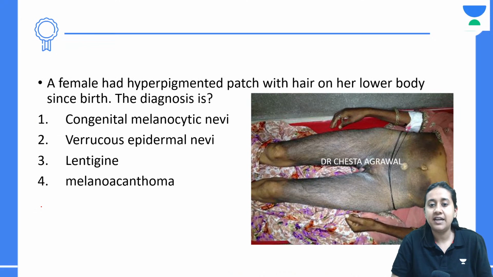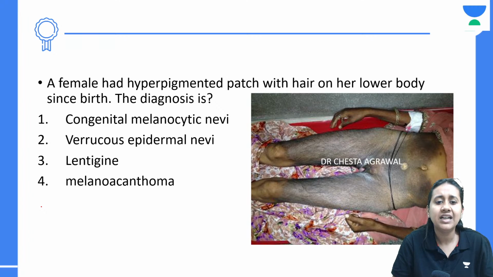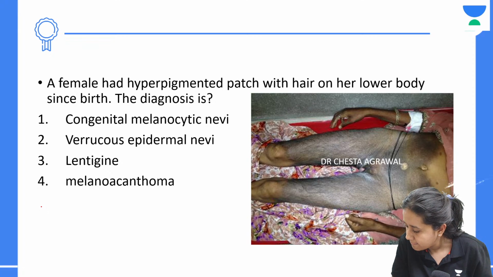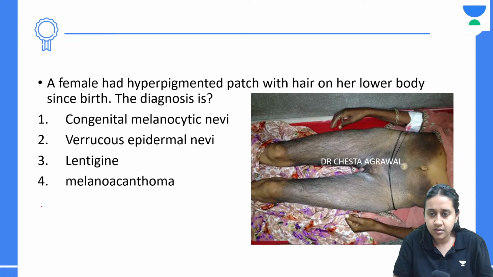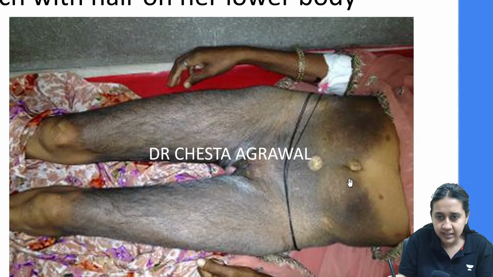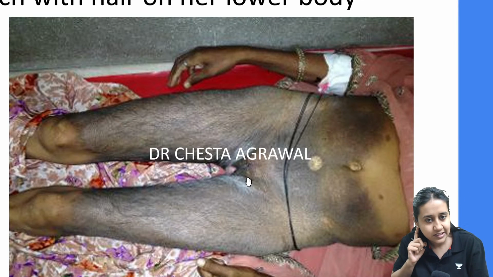Female with hyperpigmented patches with hairs on the lower body. What is the diagnosis? Congenital melanocytic nevus, verrucous epidermal nevus, lentigines, or melanoacanthoma? Anyone? Rakesh, Kaustubh, Paras, Shri. Look at this image. There's a very large hyperpigmented lesion and there's a lot of hair present over it. What can be the diagnosis?